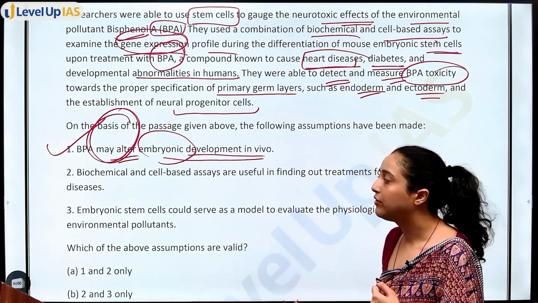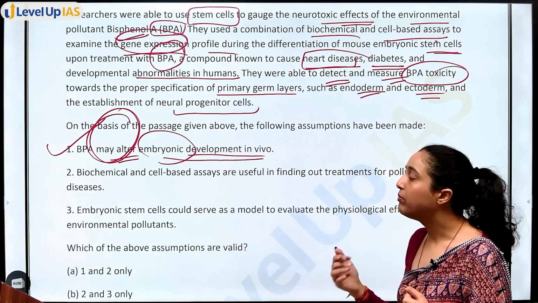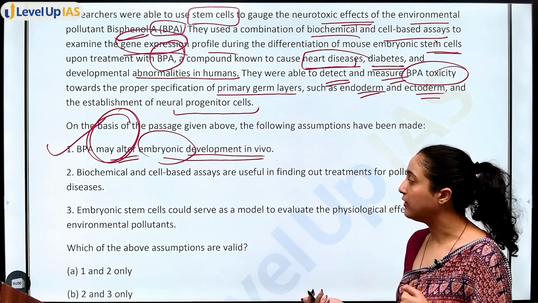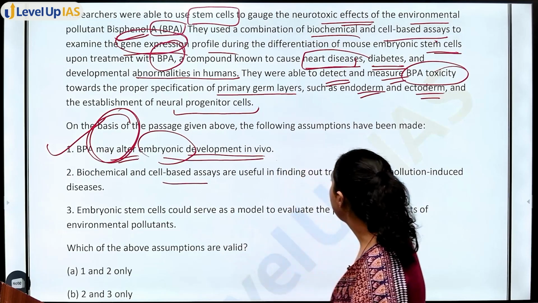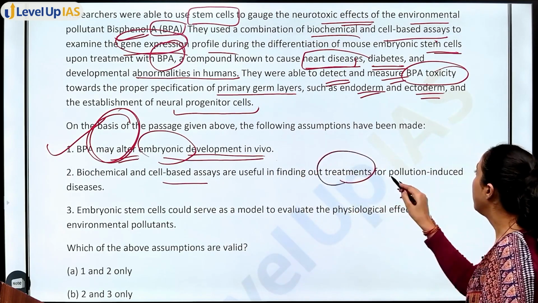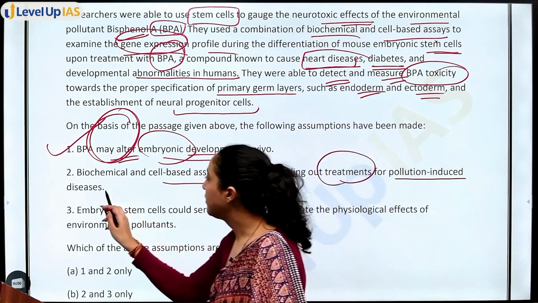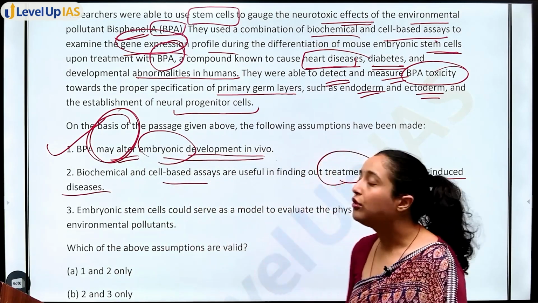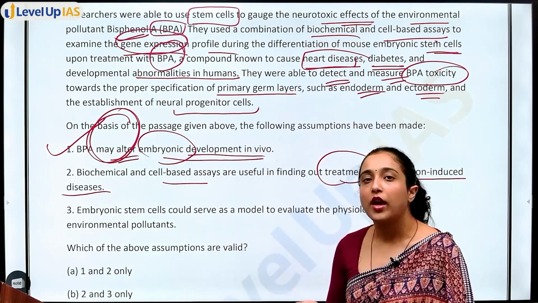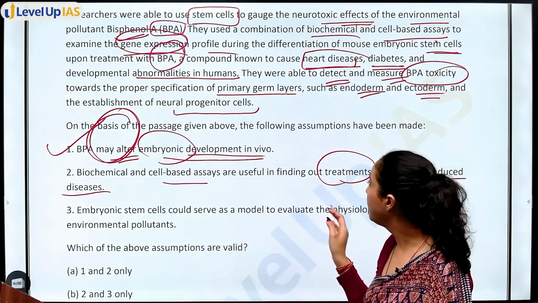It may have that effect, we don't know. So it can have, one can be our answer. Biochemical and cell-based assays are useful in finding out treatments for pollution-induced diseases. So now you see, how can you find out treatment? You can firstly are useful in finding out treatment.